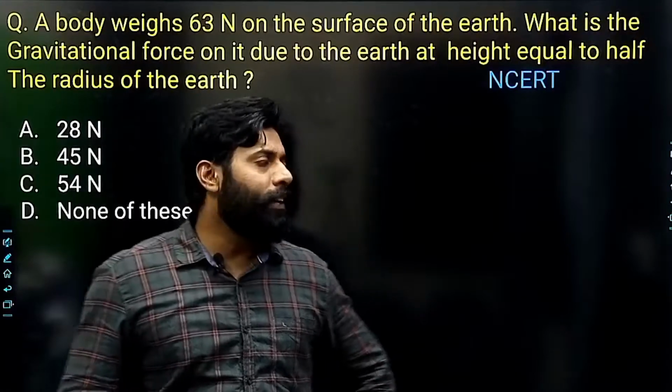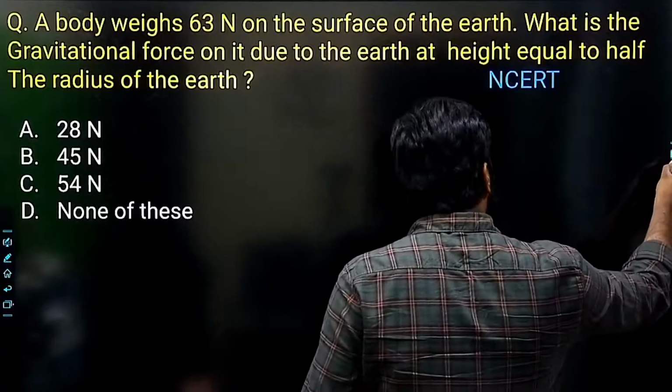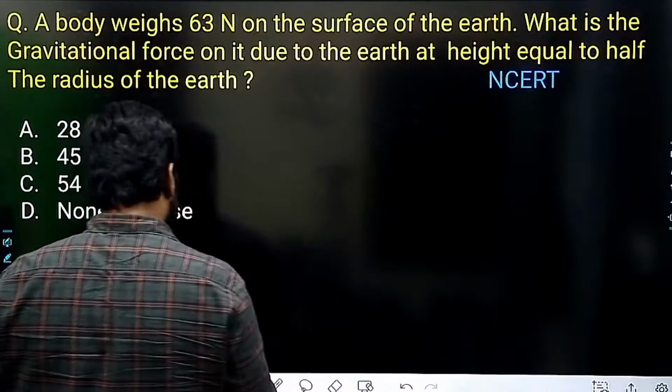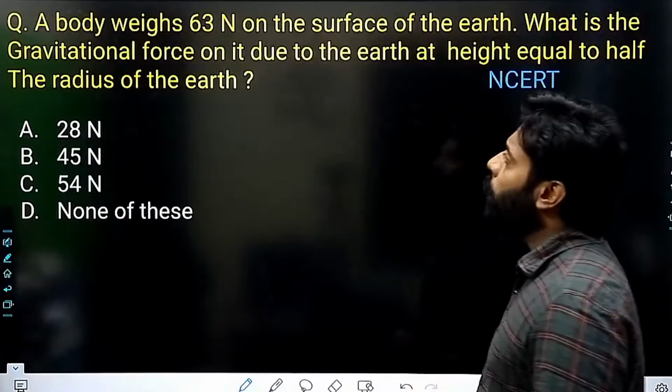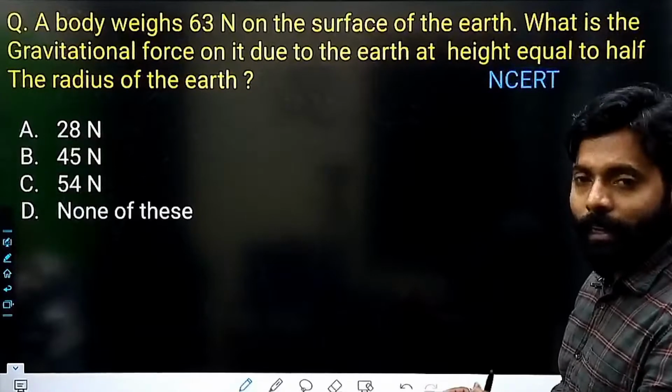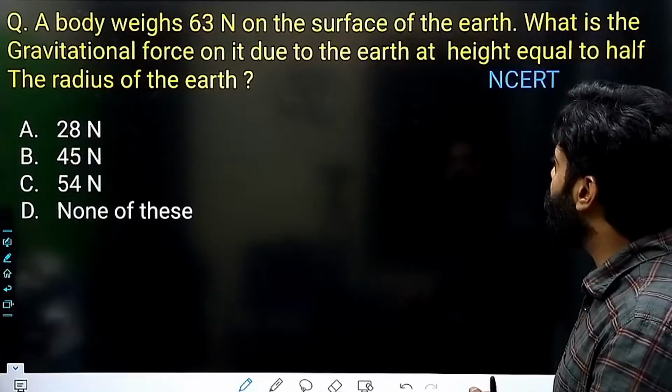So here, what is given to you in this question? One thing is given to you, that a body weighs 63 Newton on the surface of the earth.